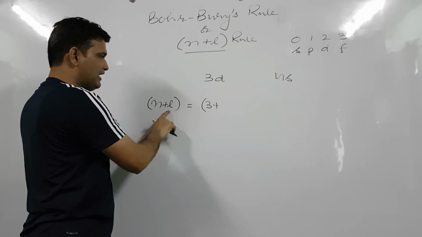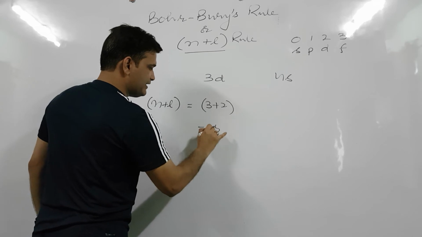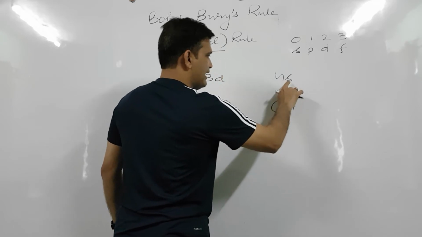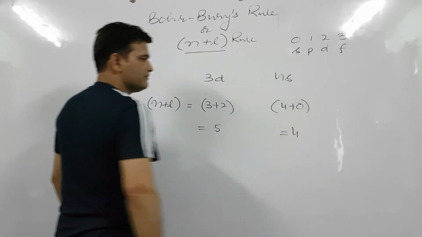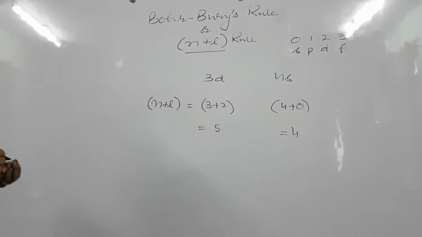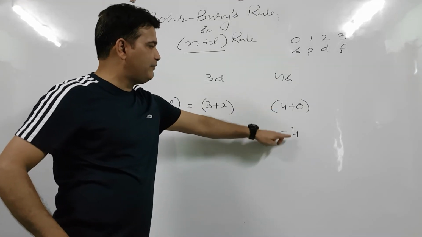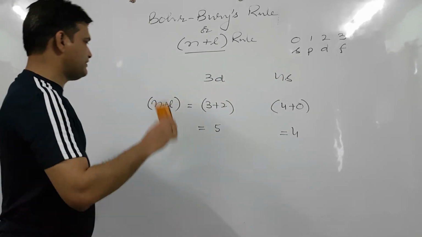For d, the value of l is 2, and it is 5. And in this case, n is 4 and for s, the value is 0, and it is 4. So it is clear that the n plus l value for the 3d orbital is higher and for the 4s orbital is lower. So the 4s orbital has lower energy and it will be filled first, before 3d.